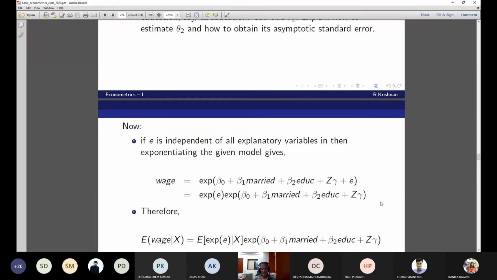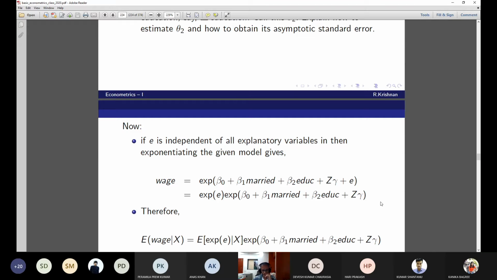Wage is equal to exponential. Then exponential epsilon, how did it come? How do you write that e to the power B0 plus B1, B2 education? Can't we write it as e to the power this times e to the power epsilon? Is it e raised to epsilon? I don't know. That is the error vector. Sorry, that is the error term. That's why I wrote exponential here. Okay, I got it, sir.